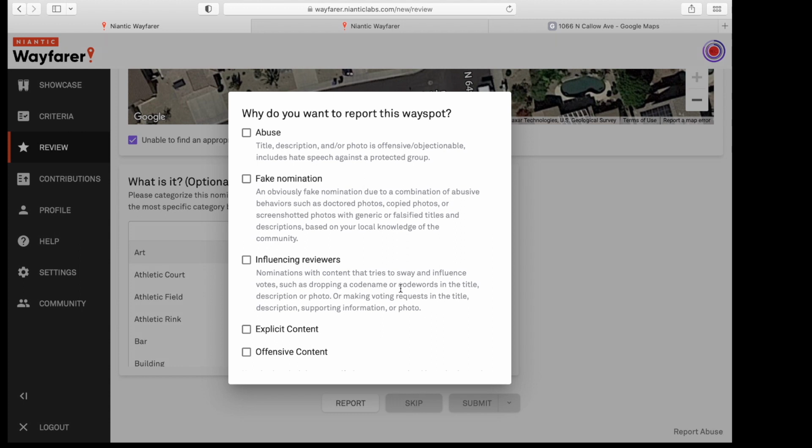The next one is fake nomination. I found this definition really telling. It says an obviously fake nomination due to a combination of abusive behaviors such as doctored photos, copied photos, or screenshotted photos with generic or falsified titles and descriptions based on your local knowledge of the community.